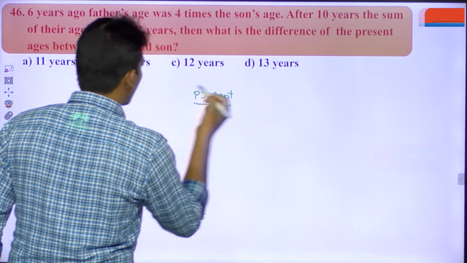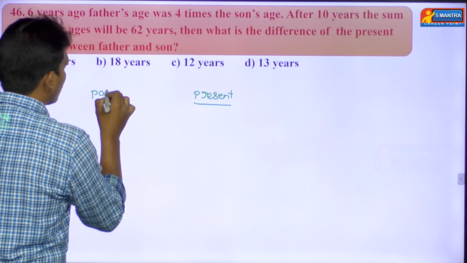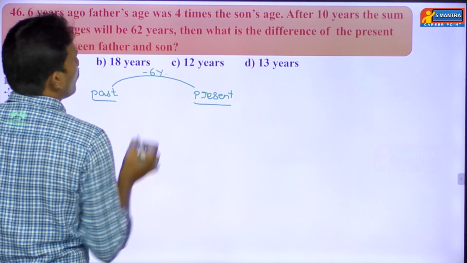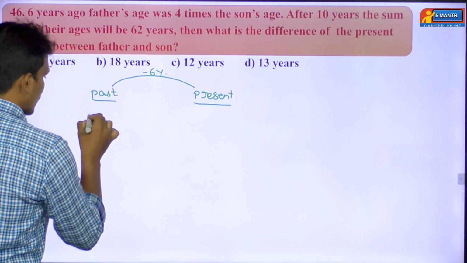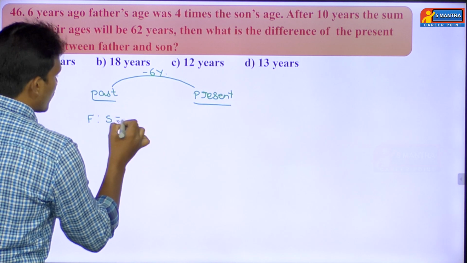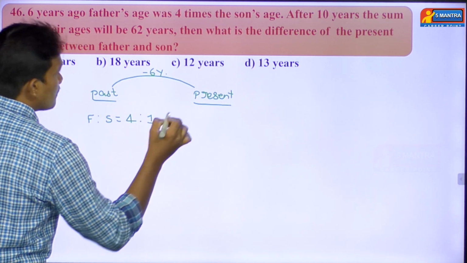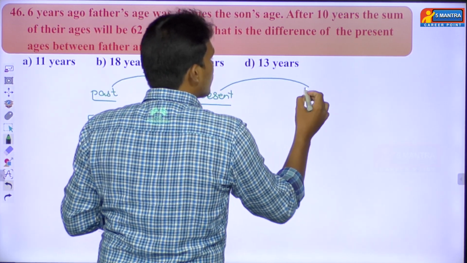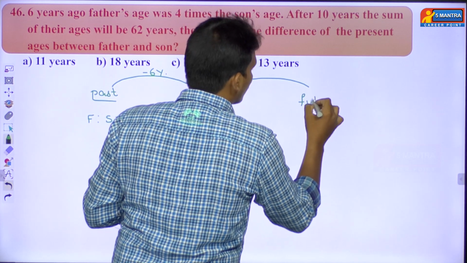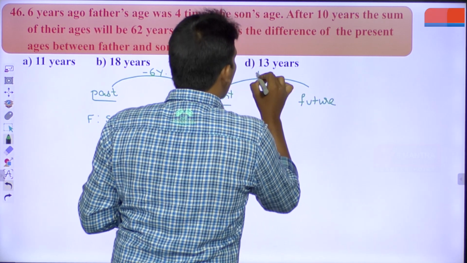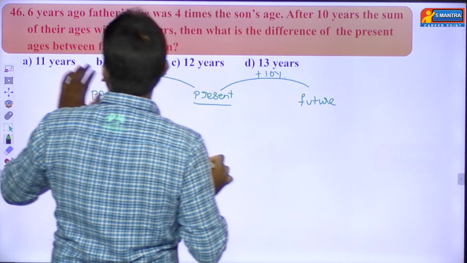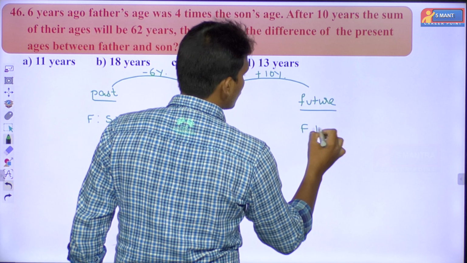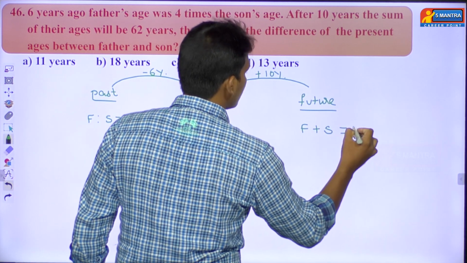And here he is talking about the past, that too 6 years ago. He has given the father to son's age ratio, that is 4:1. Okay, you see here, after 10 years means present, say later, that is future. So after 10 years, the sum of their ages will be 62, means father plus son sum is equal to 62.